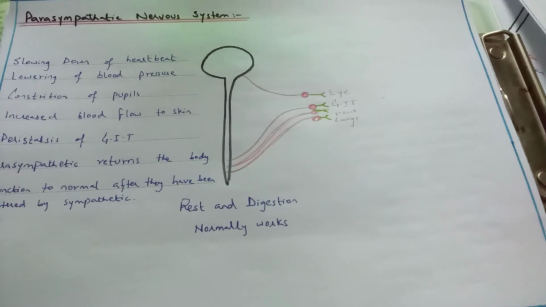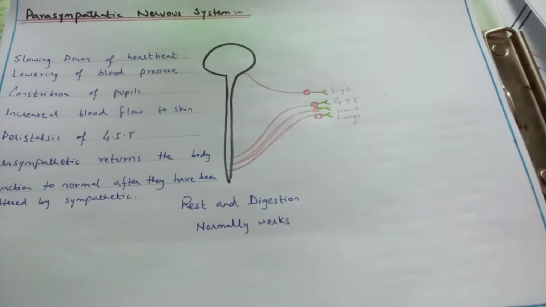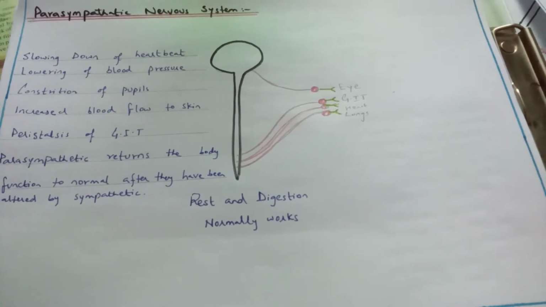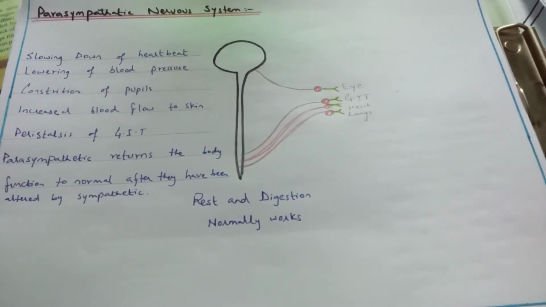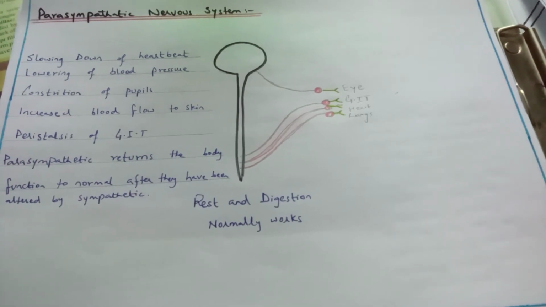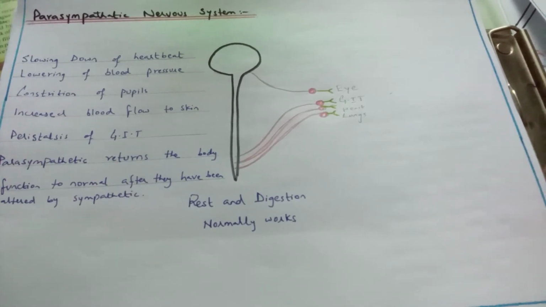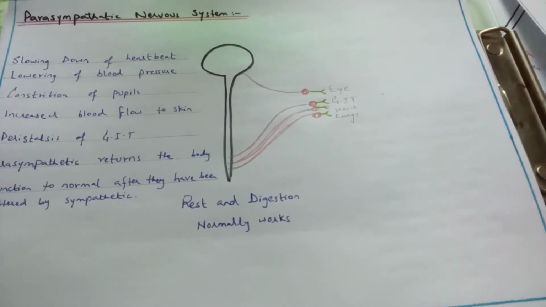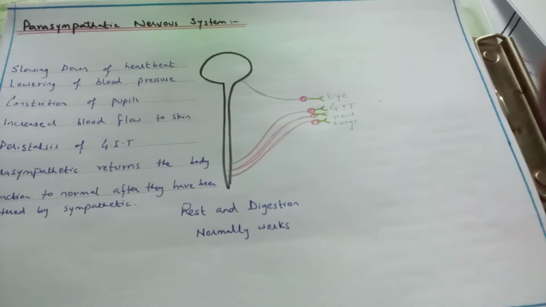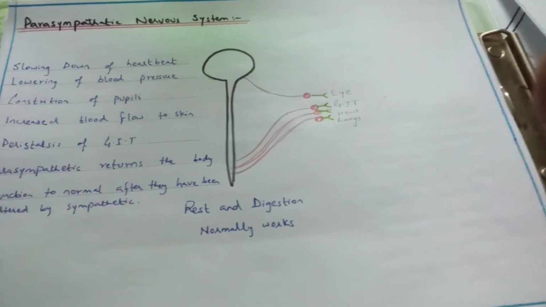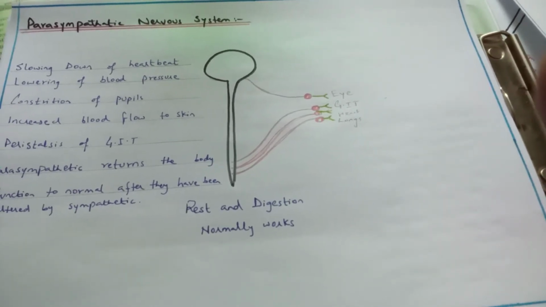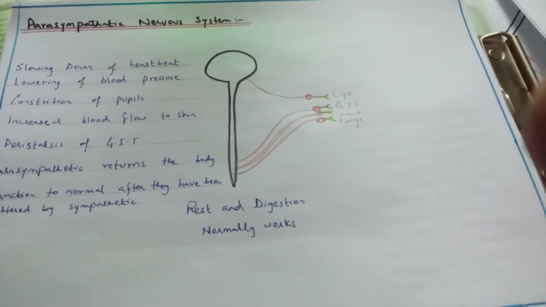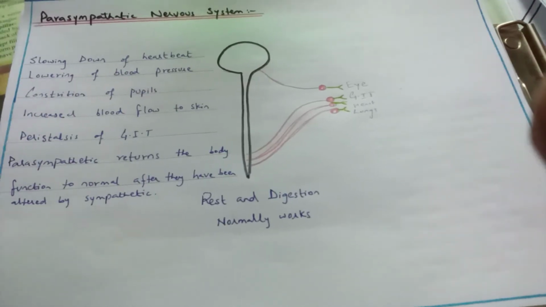Now what happens to the heartbeat? It slows down the heart rate. There is constriction of bronchi. There is no need of more and more oxygen, so why would we dilate the bronchi? So it must be constricted. There is no fear condition. There is no danger condition. The person is sitting comfortably and is in rest and digest condition, right? There is no fear. There is no danger.